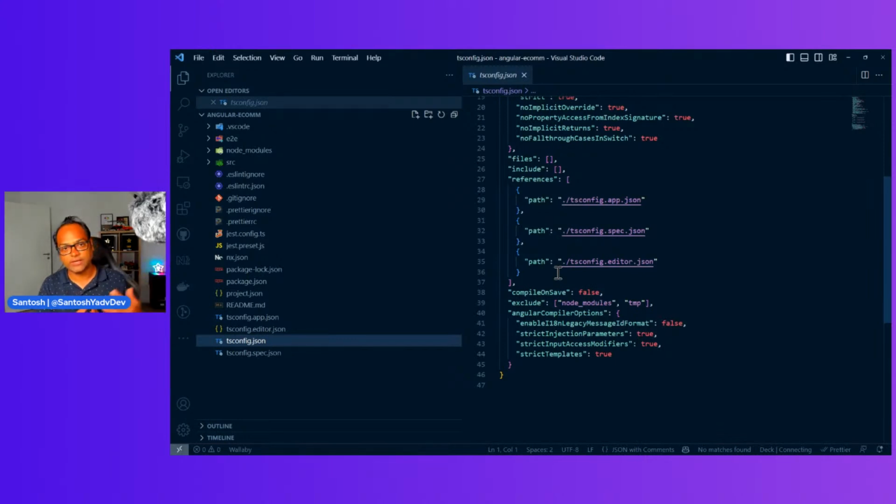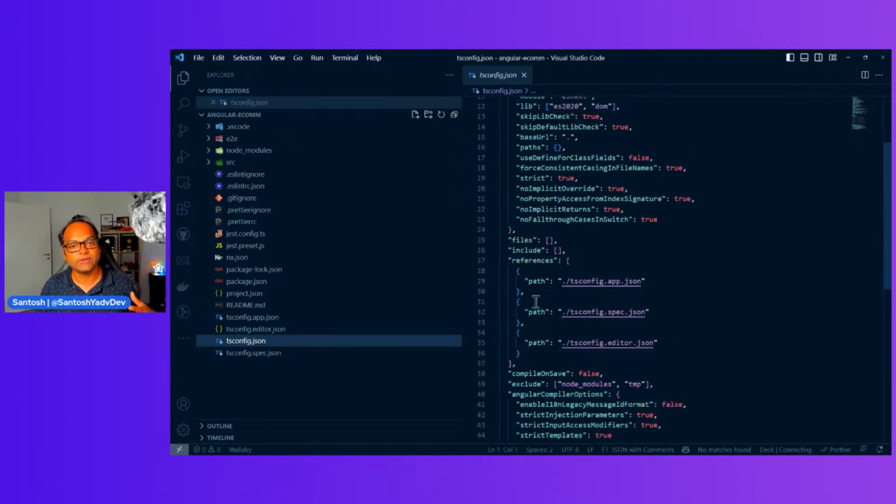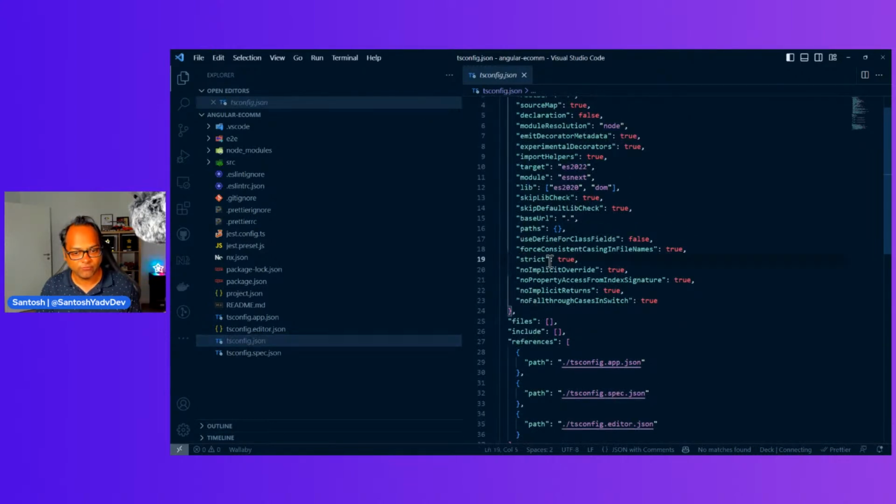For example, let's say you had an old application which is not on strict mode. Nowadays, it's been quite a time that if you create an Angular application, you get strict true by default, right? You get strict mode enabled, so you always have to fight with the typings. Of course, if you're very good in TypeScript, you don't have to, but with a huge code base with so many developers touching it, there will be some problems.